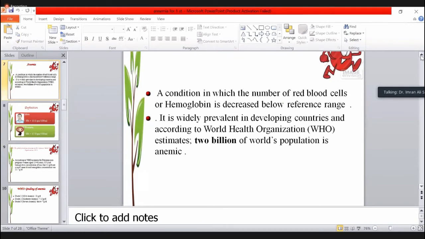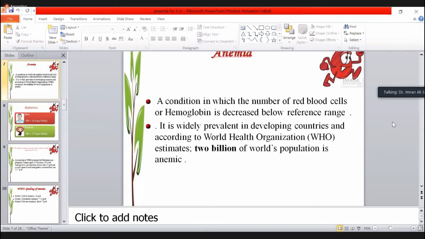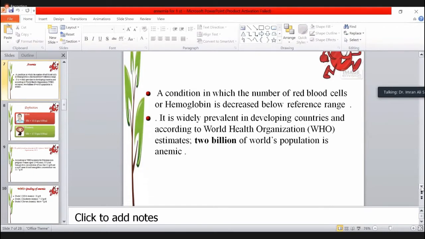So look at the definition of anemia. It is the condition in which the number of RBCs or hemoglobin is decreased below the reference ranges. Reference ranges are different, I already told you, according to sex and high altitudes. It is widely prevalent in developing countries. According to the World Health Organization, about 2 billion of the world population is anemic. So it's not an uncommon thing, it's a very common manifestation.